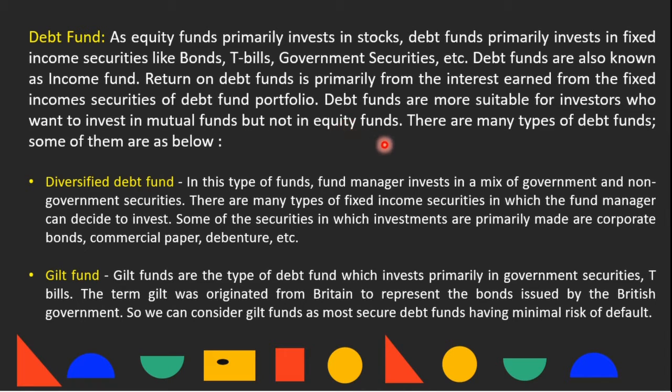There are many types of debt funds. Some of them are as below. Diversified debt funds. In this type of fund, the fund manager invests in a mix of government and non-government securities. There are many types of fixed income securities in which the fund manager can decide to invest. Some of the securities in which investments are primarily made are corporate bonds, commercial paper, debentures, etc.